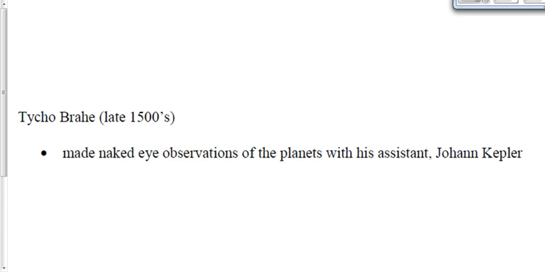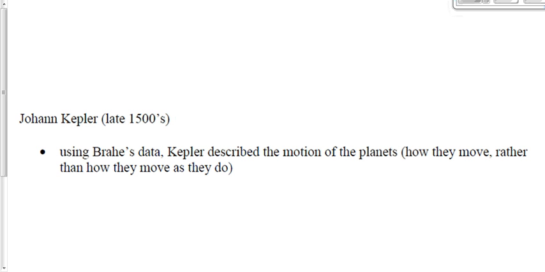After Tycho Brahe makes his rather odd exit from the world, his assistant, Johann Kepler, takes the data that the two of them collected, these observations that the two of these guys made, and formulates 3 laws that describe the motion of the planets. So he's late 1500s as well, right? Because he's with Tycho Brahe. Using that data, he formulates these 3 laws that describe how the planets move. Okay, what's the path of the planets? What's the shape of the path? And so on. We're going to talk about those 3 laws in a little bit more detail in just one moment.